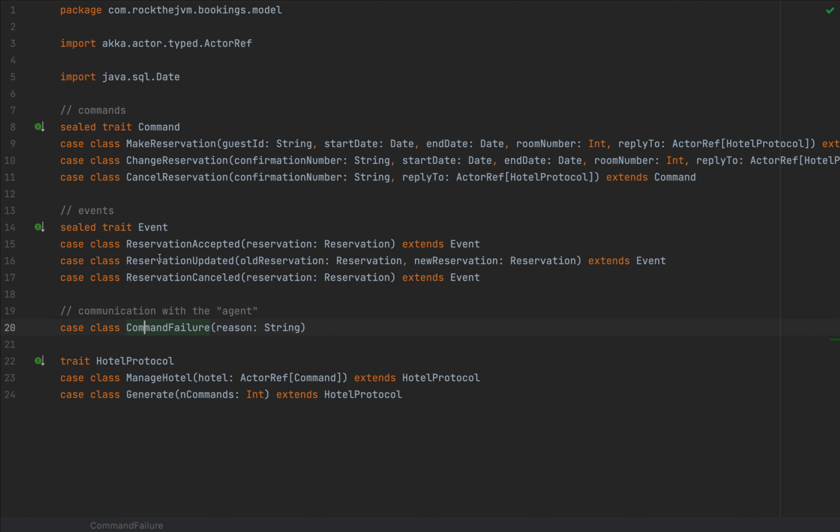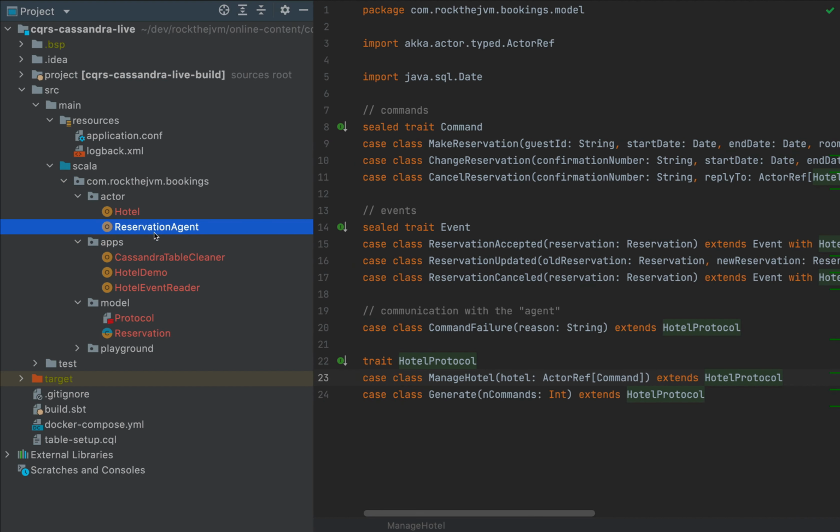Now, considering that the command failure and all the events are going to be sent back to the reservation agent, I'm going to mix in the hotel protocol in all of them. So I'm going to mix in hotel protocol in this domain model for all of these messages. Now, in real life, this reservation agent would have to report to some sort of user-facing API or an HTTP service or a user interface or something like that that will receive all these commands, and this reservation agent will pass all these commands all to the hotels under its jurisdiction.